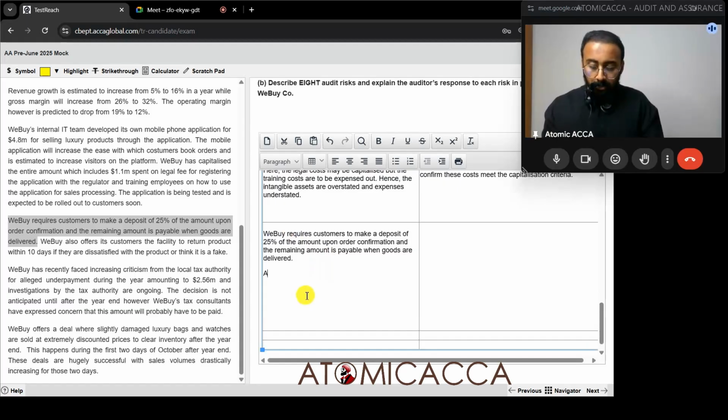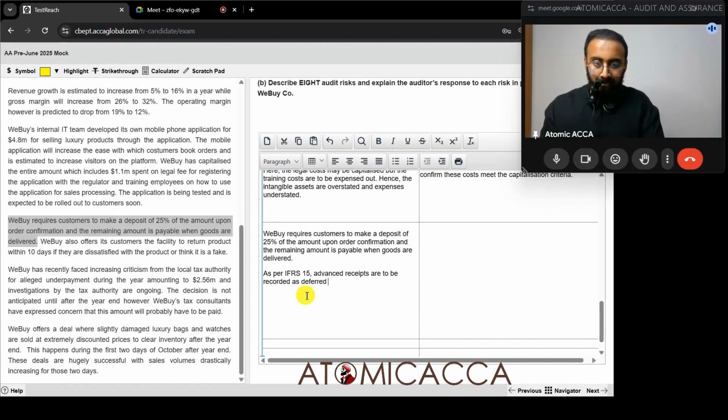Now, what is the problem here? As per IFRS 15, advance receipts are to be recorded as deferred revenue until the performance obligations are satisfied.